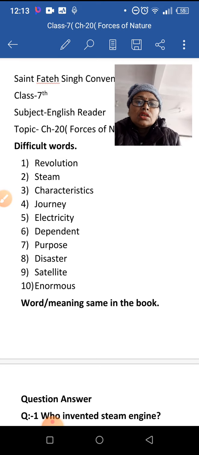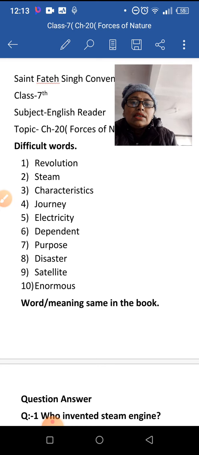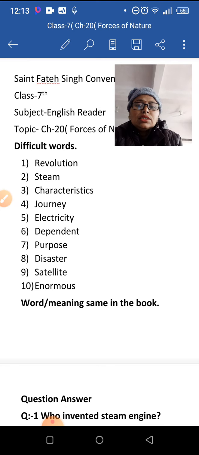Third word is characteristics. Characteristics. Fourth word is journey. Journey. Fifth word is electricity.